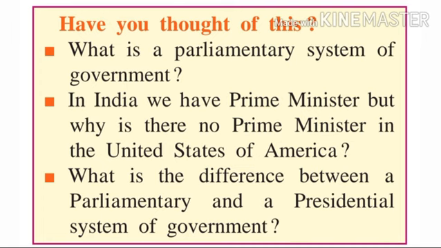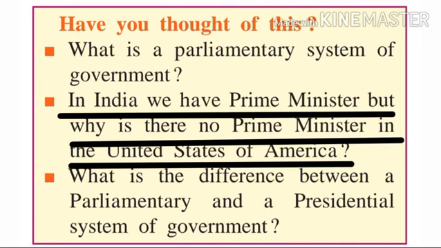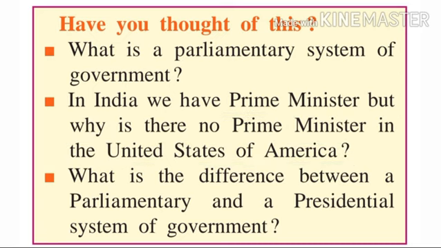Now the second question is, in India we have a prime minister, but why is there no prime minister in the United States of America? So the answer is, in the parliamentary system of government, the prime minister is the head of the executive, that is the council of ministers, which is the Indian system, and in the presidential system of government, the president is the head of the executive, which is the American system.